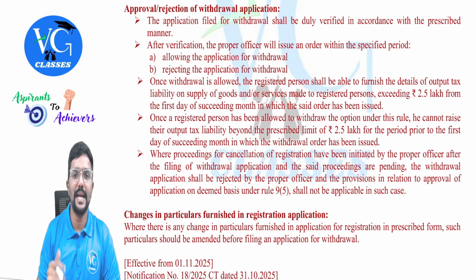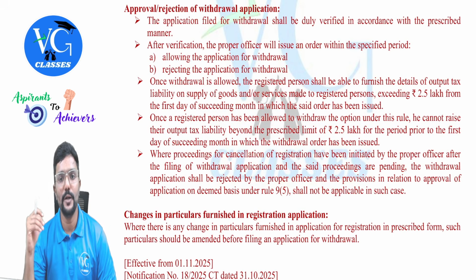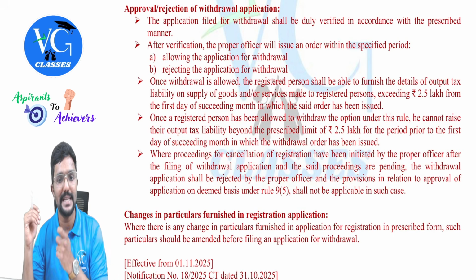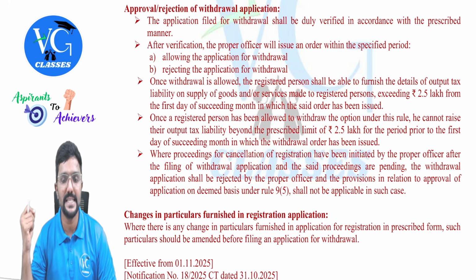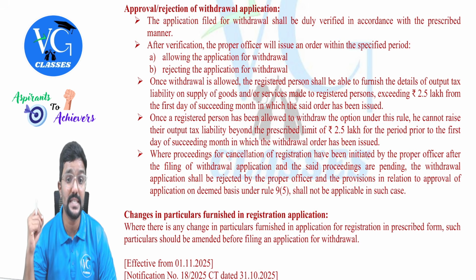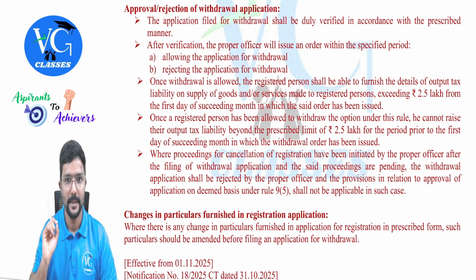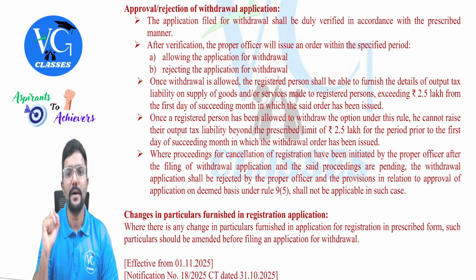Once the withdrawal is allowed, the registered person shall be able to furnish the details of output tax liability on the supply of goods and or services made to a registered person exceeding 2.5 lakh from the first day of the succeeding month in which the said order has been issued.